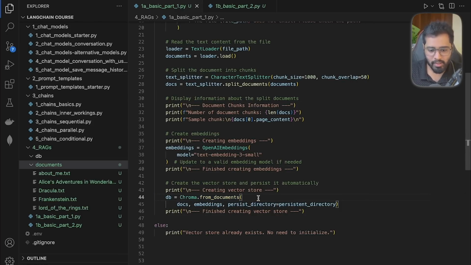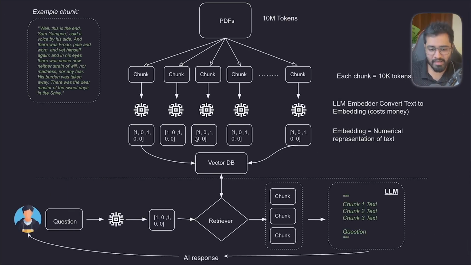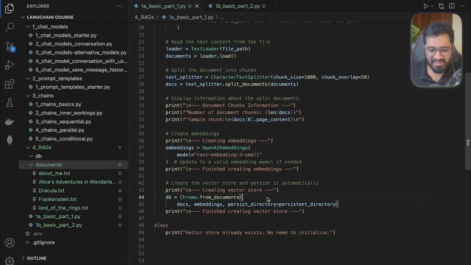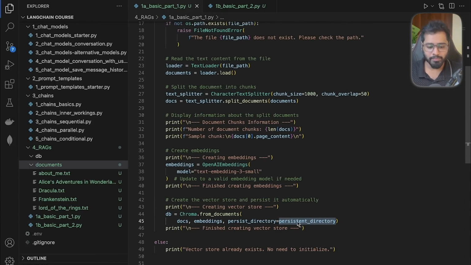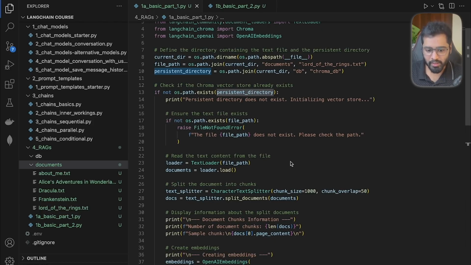So if we come back to the diagram, we store the embeddings as well as the corresponding texts in the database. And that is exactly what we're doing here, right? So we pass in the docs as well as the embeddings to the store, and exactly where to store it, that is in this particular directory, right? So let us go ahead and run this file. So I'm going to click on the play button.